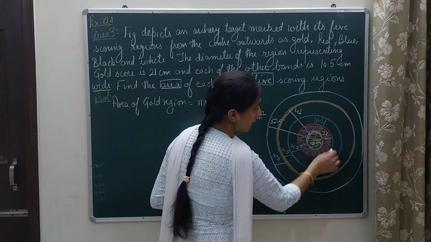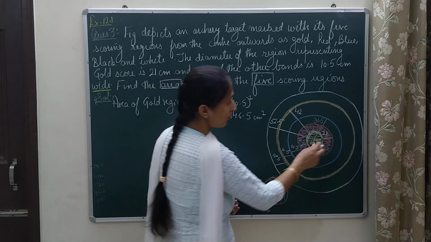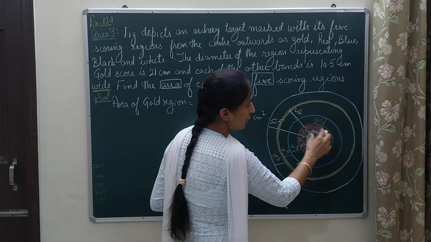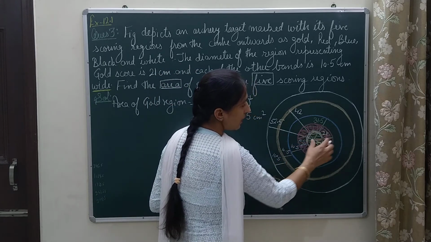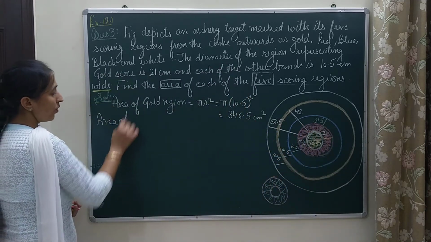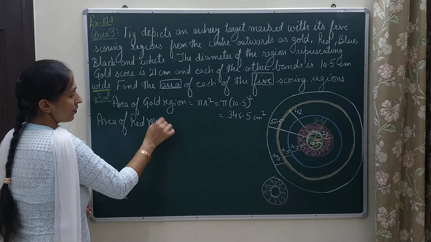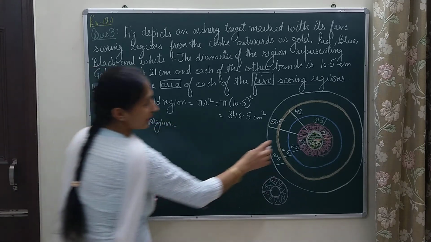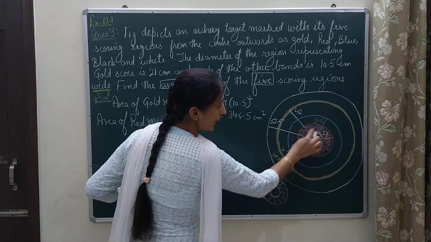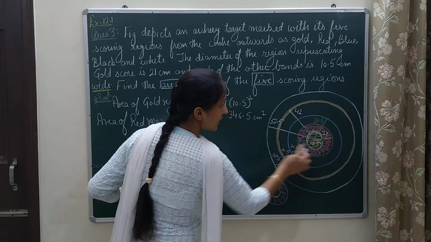So for this ring, I will be finding the ring's area, that is the area of the red region. For that, I will be subtracting the inner circle from the outer circle. That means out of the outer circle, I will be subtracting the area of the inner circle.